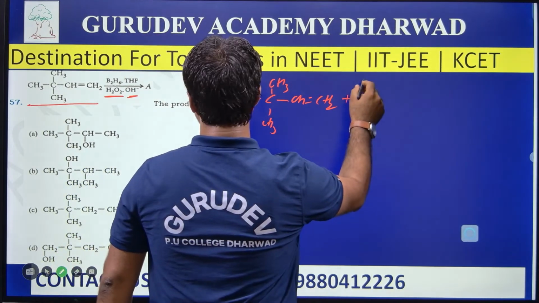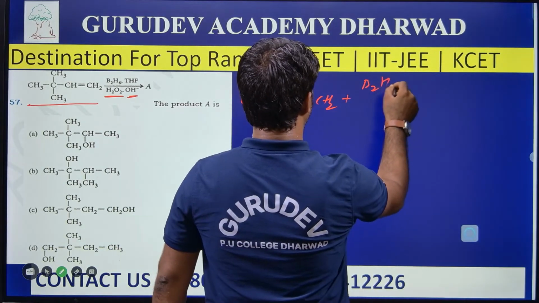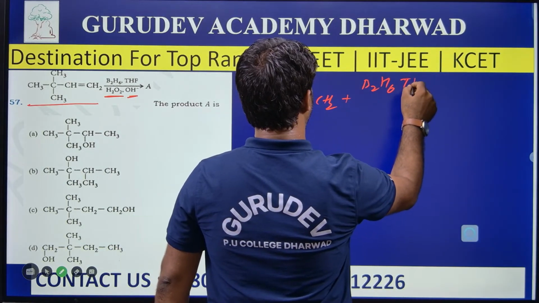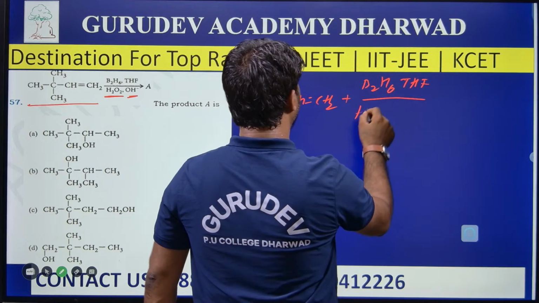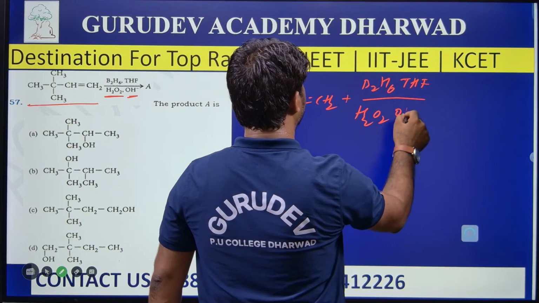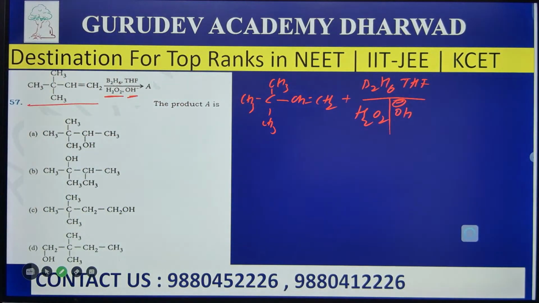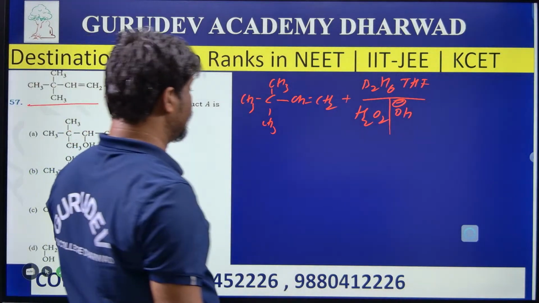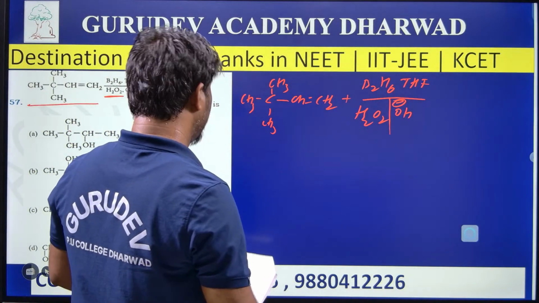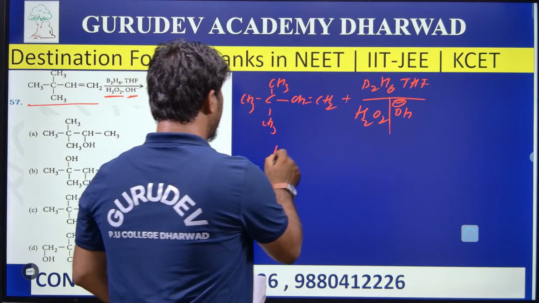When this molecule is treated with diborane in the presence of tetrahydrofuran, along with hydrogen peroxide under basic conditions, addition of water takes place by following the anti-Markovnikov rule. So it undergoes hydroboration.